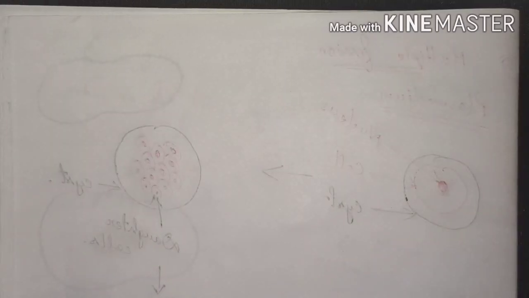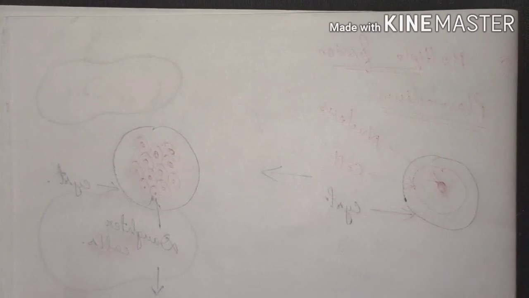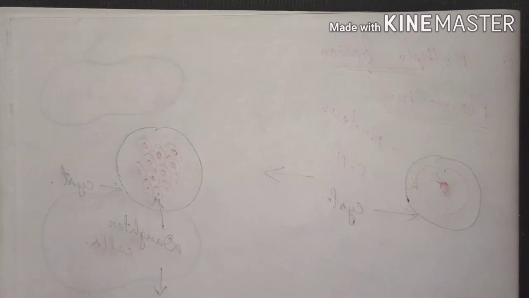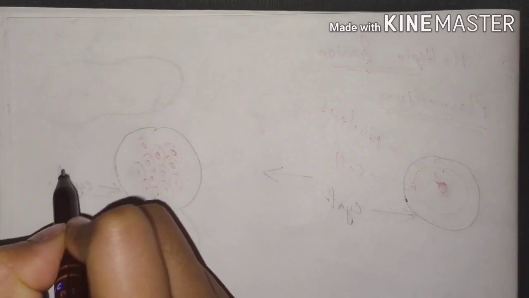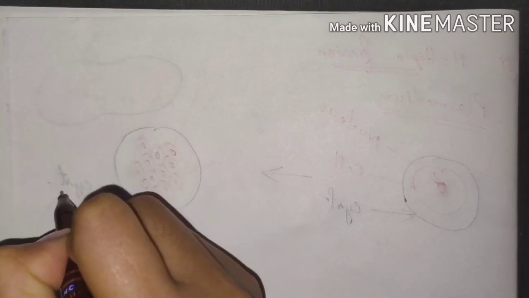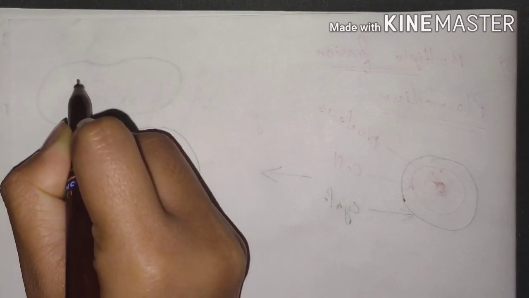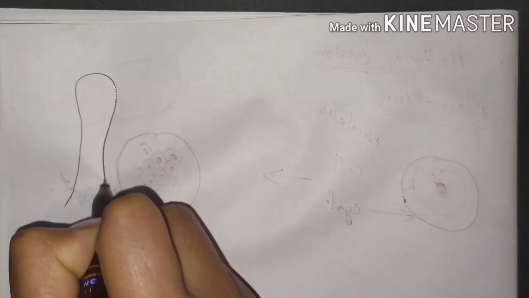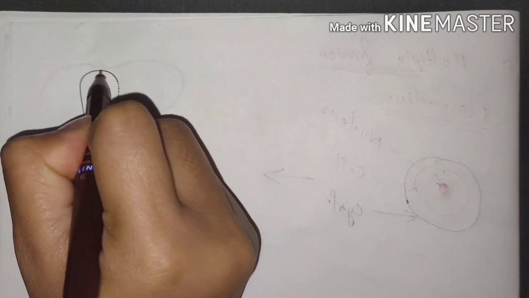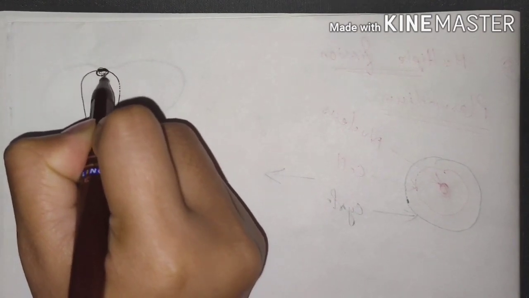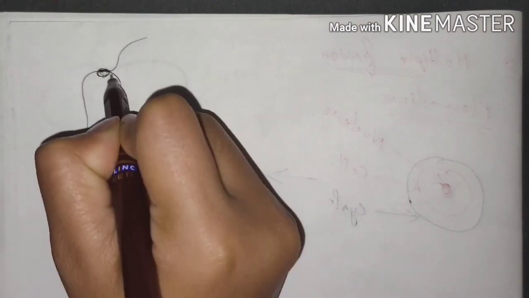So now we will study the reproduction of hydra, how hydra reproduces. So hydra, as I already told you, is a multicellular organism, and the structure of hydra is somewhat like this. This is the mouth of the hydra, and it has got these tentacles.